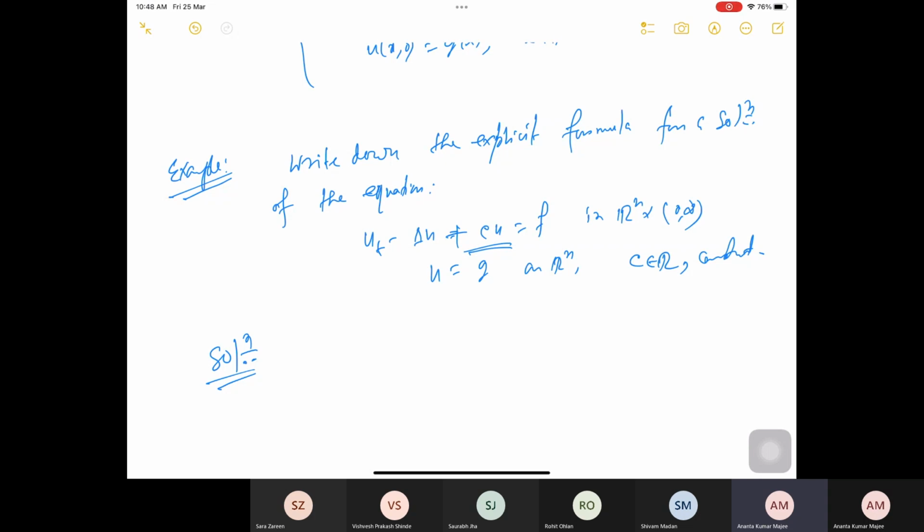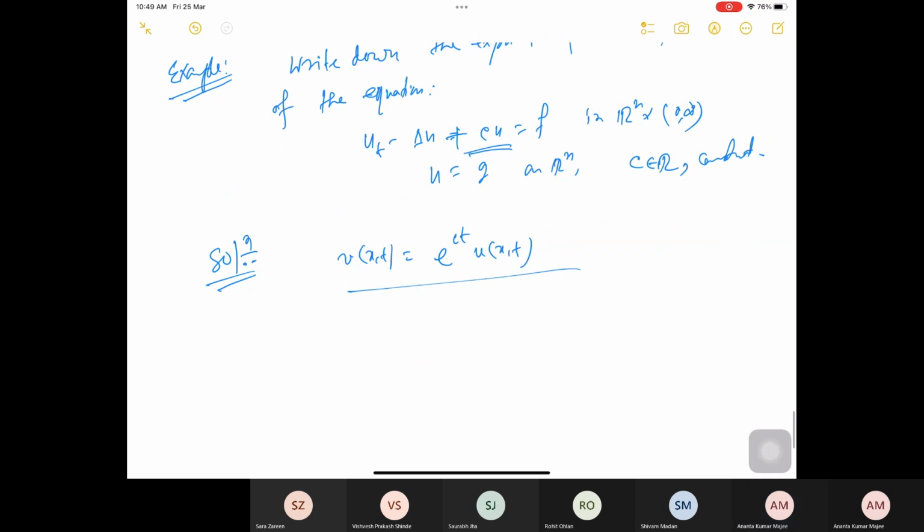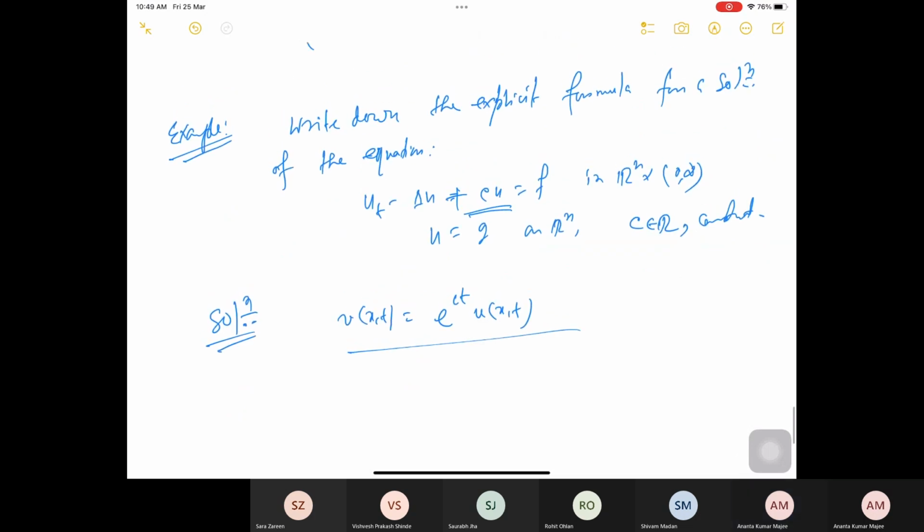This is the idea. Here, because of linearity and so on, I can define v(x,t), which is e to the power ct times u(x,t). So I need to find the explicit formulation, supposing the problem has a solution. Now I consider v(x,t), which is e^{ct} u(x,t).